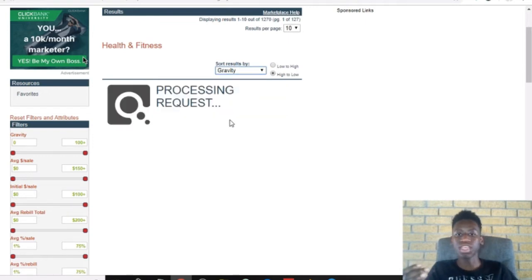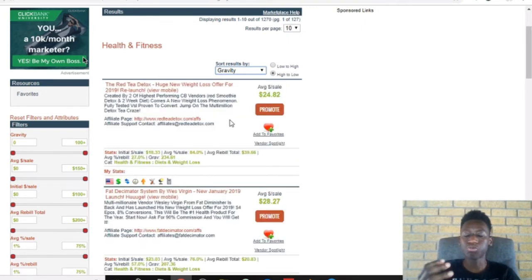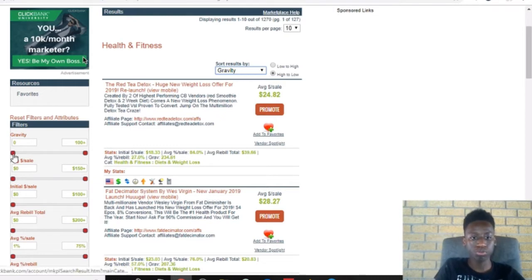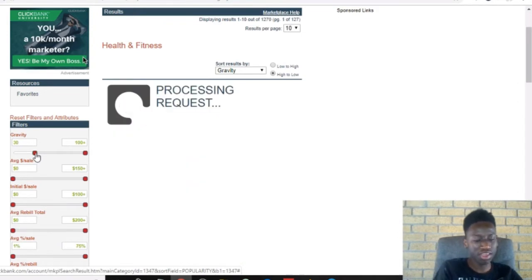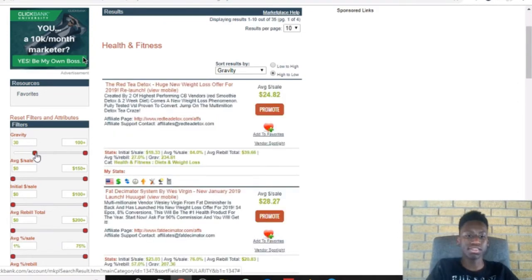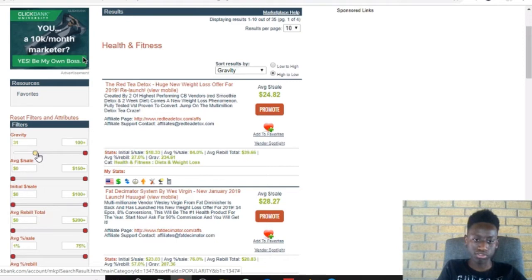Gravity means how many times people have promoted the product, or how many times the product has been sold. You set your gravity to approximately 30 upwards. Let's say 35 upwards is a good one. So we look here, and this one's gravity is 234.